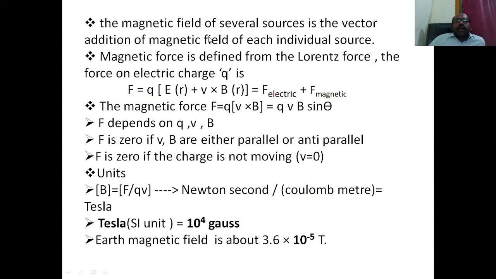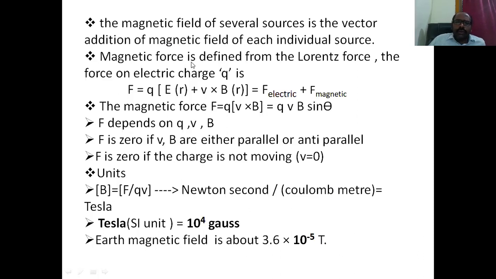Now, the magnetic field of several sources is the vector addition of the magnetic field of each individual source. If there are many sources of magnetic field at a place, the resultant magnetic field is the vector sum of all those magnetic fields due to individual sources.